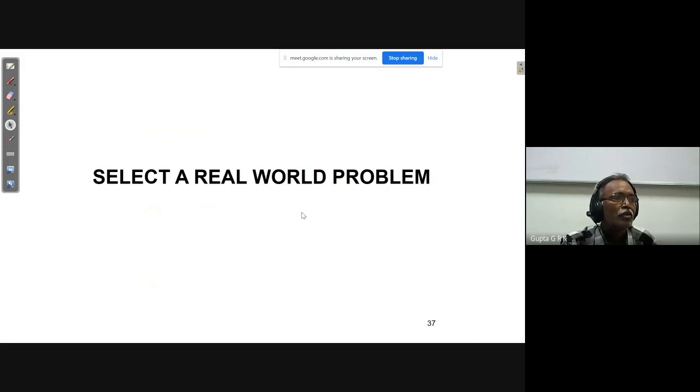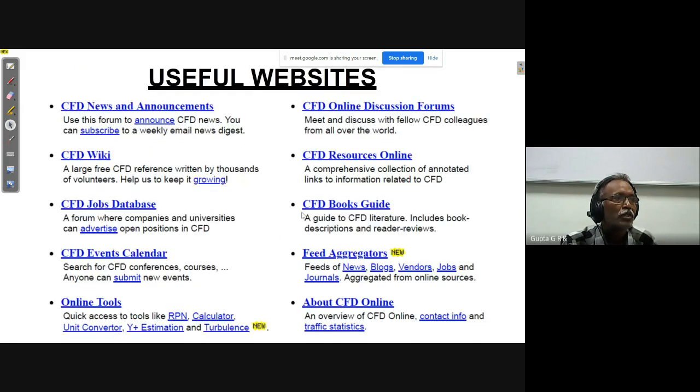Okay, so coming to select a real world problem, what are the sources? Various websites are there. One of the best websites that we get is CFD Online. Actually, let me just take you to that.